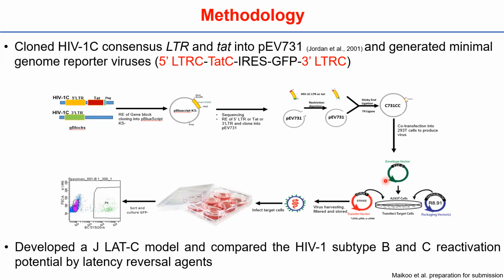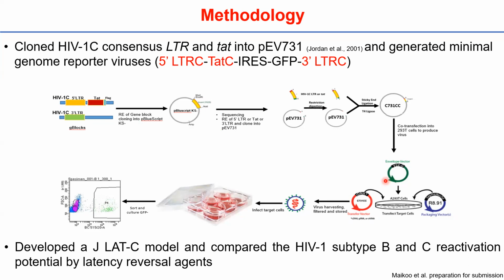So this is the methodology that was used to achieve the first goal, where we developed a cell line-based model of latency for subtype C, prior to which we did not have any model for subtype C. So we termed this model the JLAT-C model. Prior to this, already in existence was the JLAT model, so J for Jurkat cell line and LAT for latency. So this was a Jurkat cell line-based model of latency.